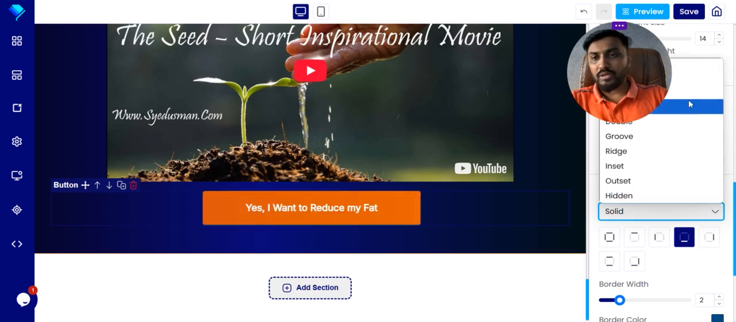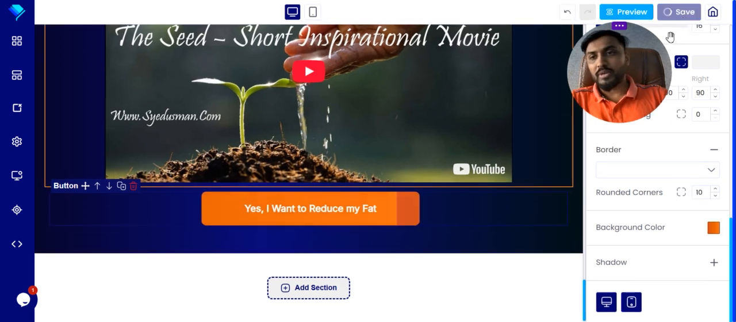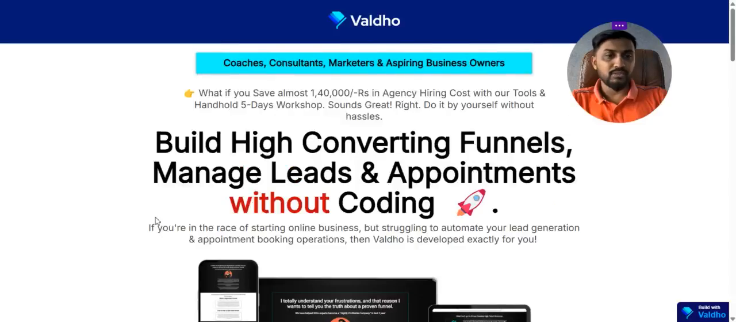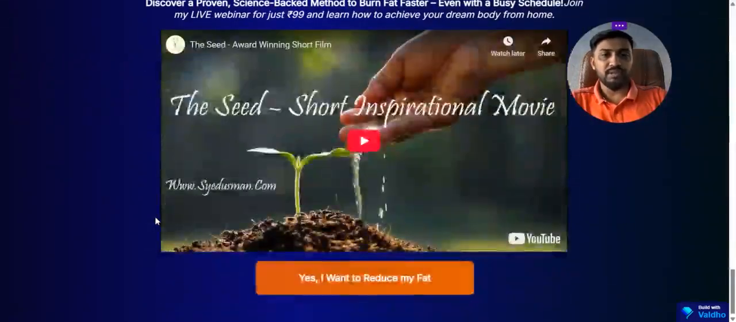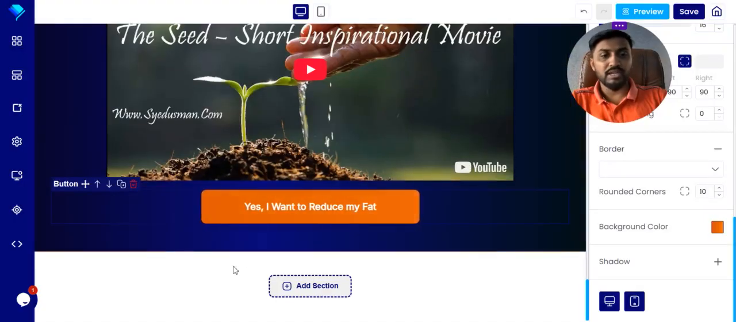Also the border part. You can remove the border, or maybe you can keep it like this. If you want to round the corners, so your button is ready very nicely. So now you can see that the section is completely different, and the background colors, everything is perfectly designed.